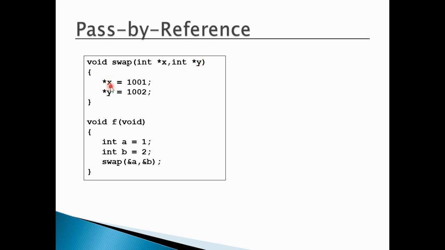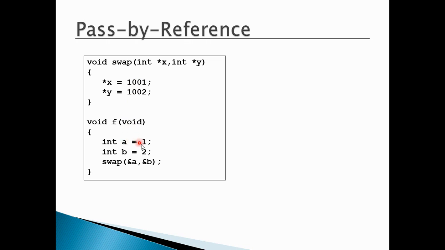So when I'm saying X only, I'm talking about referencing, and when I'm saying star X, I am trying to access the value at that location. Now you can see that as A's address is being held by X, meaning the value of X is the address of A, I can change the value of A through X. So where I'm writing star X equals 1001, I am trying to change the value at variable A.